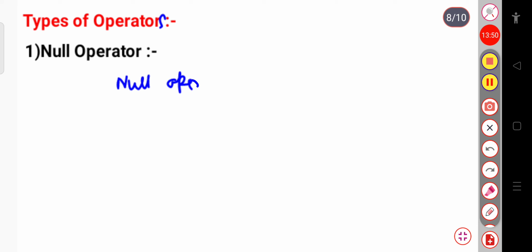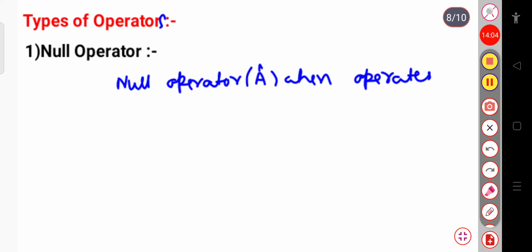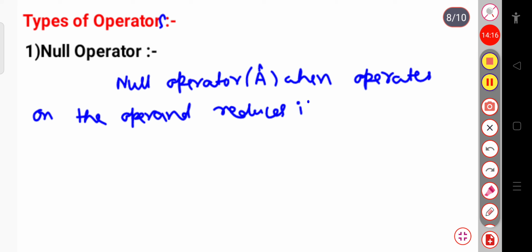Suppose A cap in general is the null operator. The null operator, when it operates on the operand, reduces it to 0.